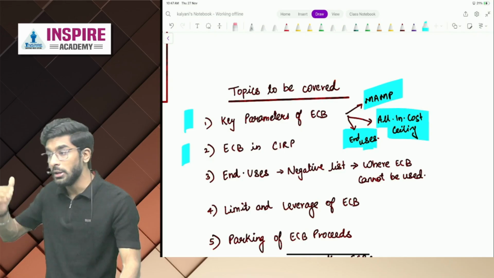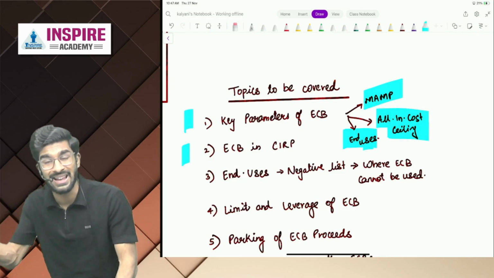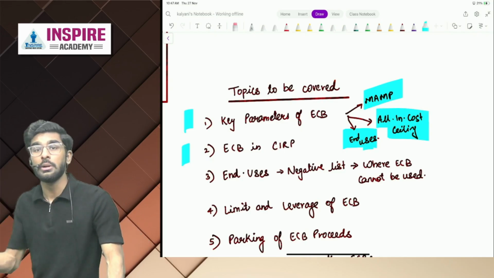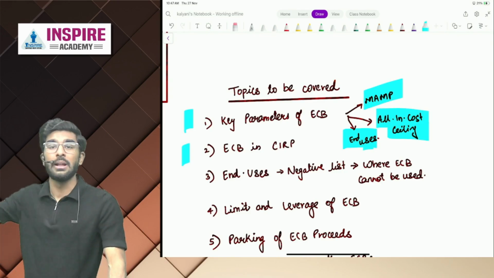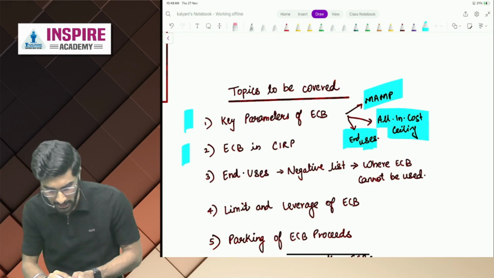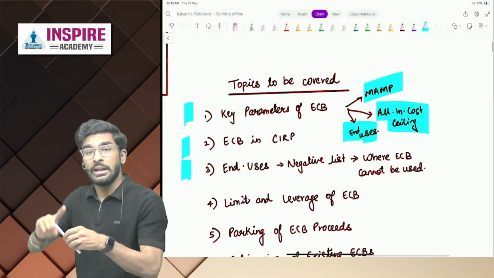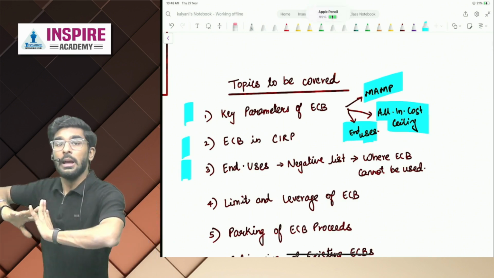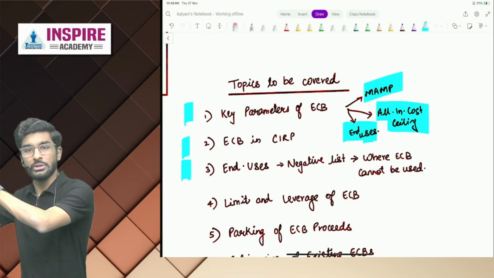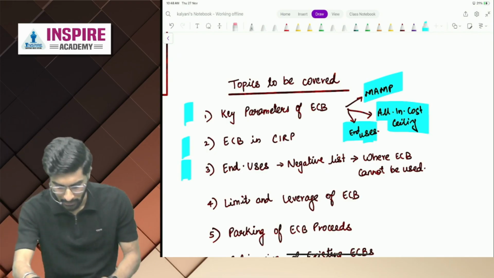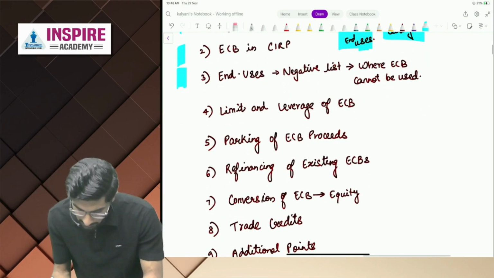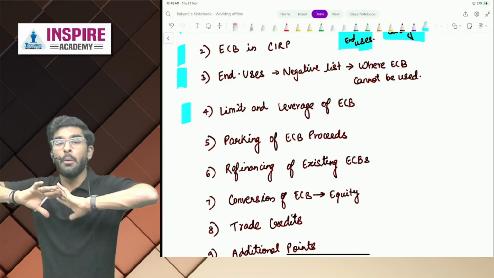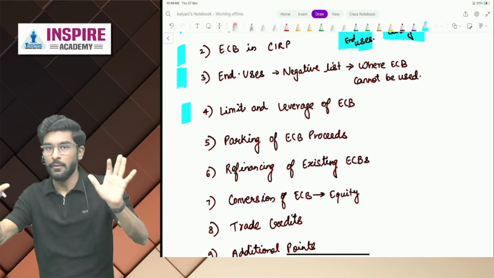If a company is going through corporate insolvency resolution process, how it should comply with the laws whenever it is taking ECBs, we're going to understand. Number 3 people, if you're taking ECBs, in which sectors, in which areas you cannot use those ECBs, we're going to understand. Okay. Number 4 is, what is the maximum amount of ECB you can take, we'll understand.